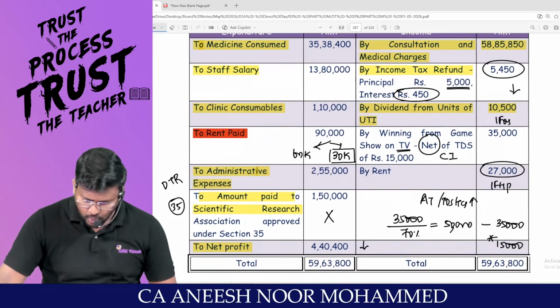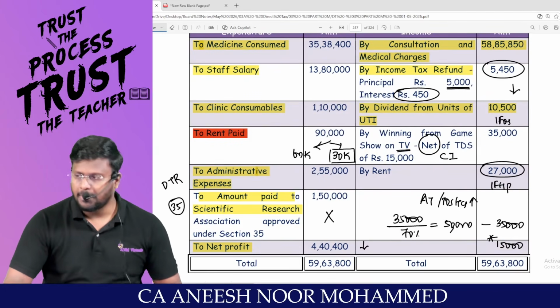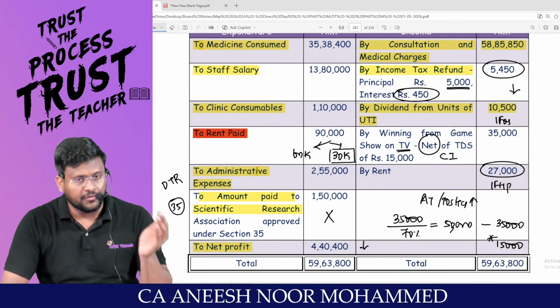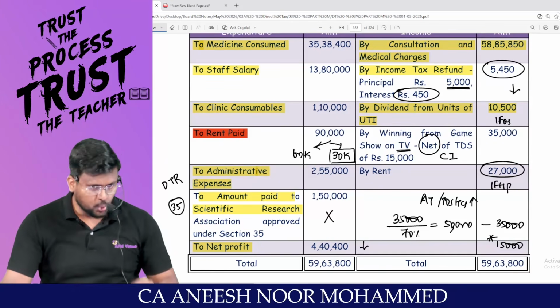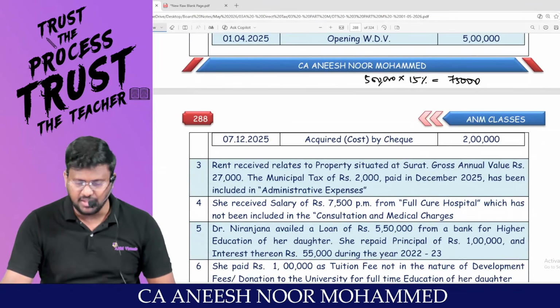Actually, this 75,000 should have been debited to P&L, but it has not been debited to P&L. If it had been debited to P&L, net profit would have come down. So we have to reduce it when we are calculating the PGBP. Easy.